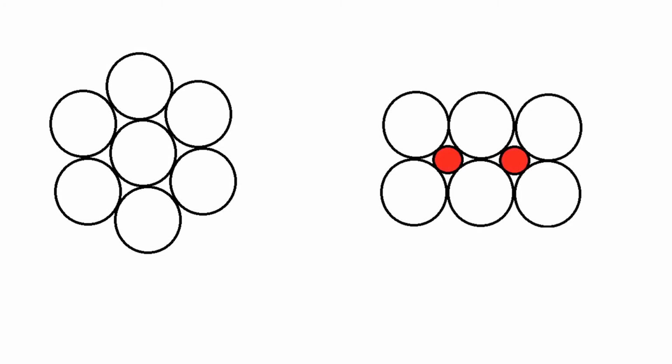Here we have 2 drawings. Again, pause the video if needed. The drawing on the left is an element because it only contains one form of circle, and the drawing on the right is a compound because it contains the big white circle and the smaller red circle, both of these representing different atoms.